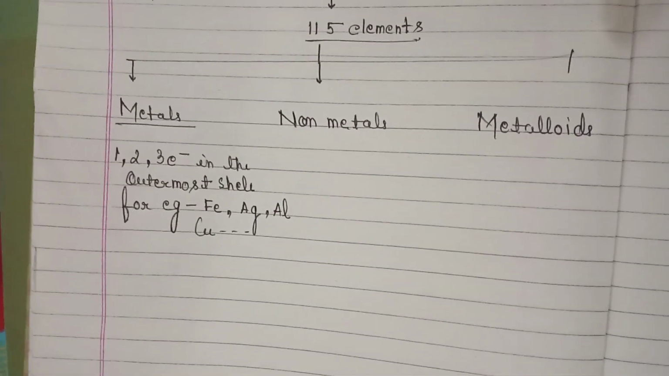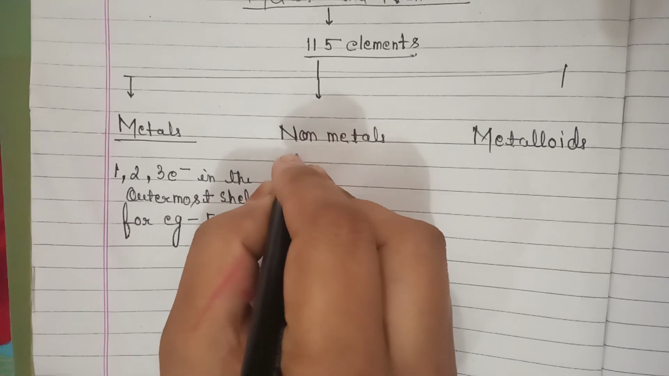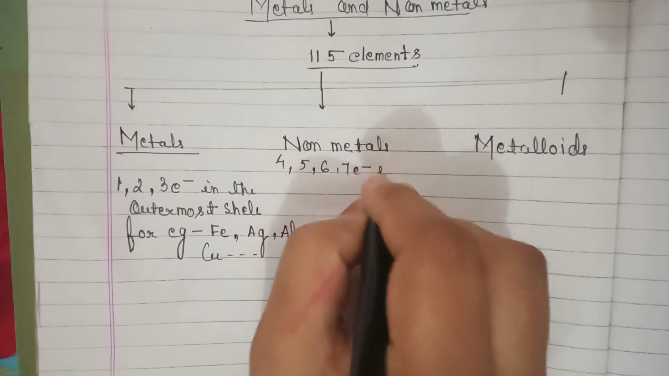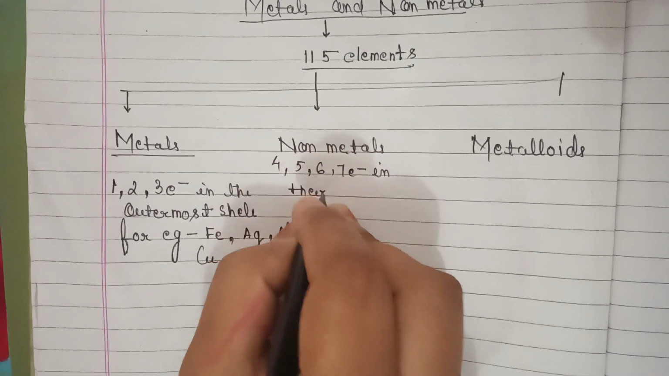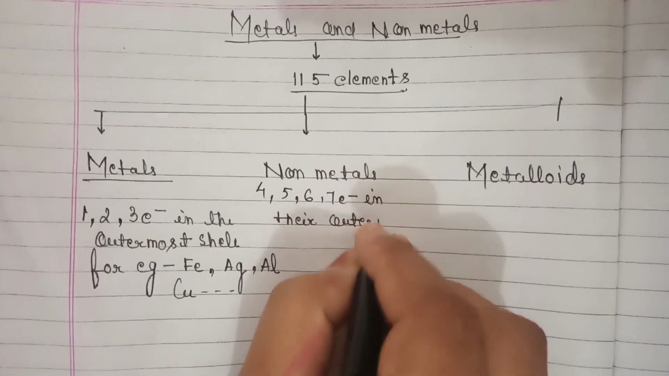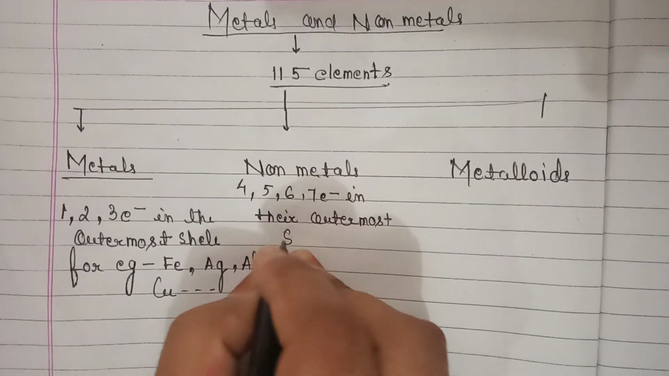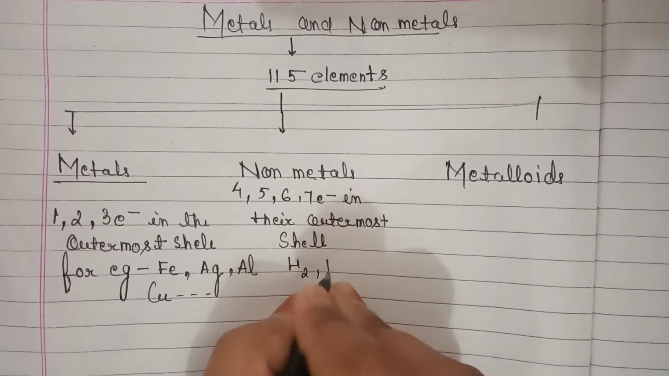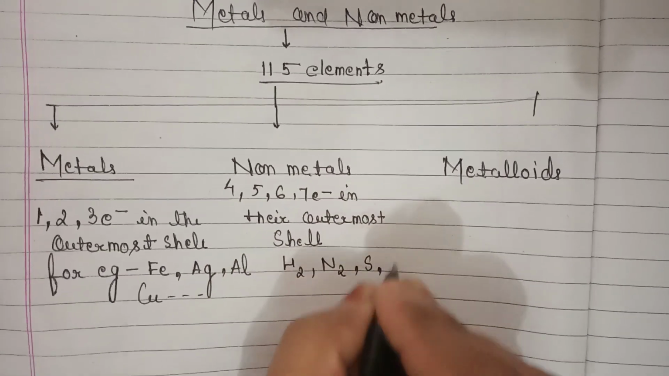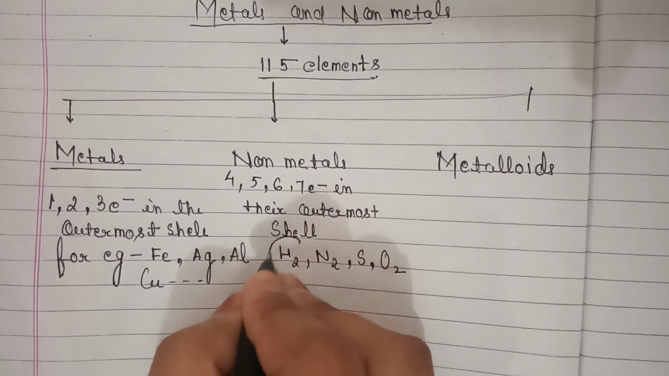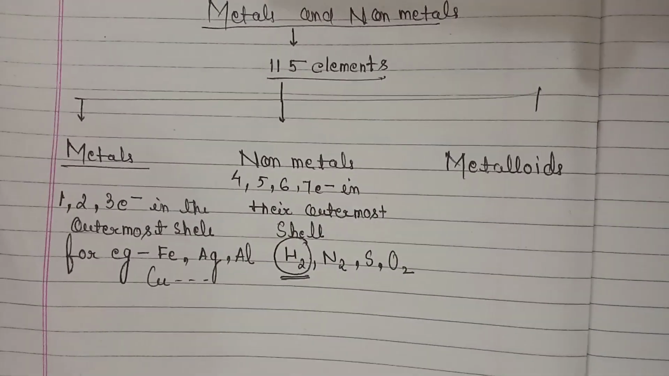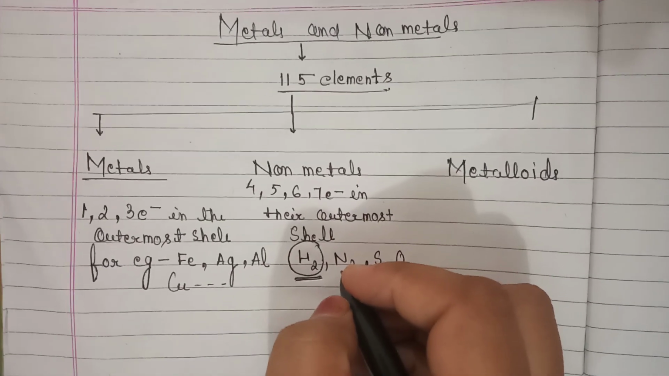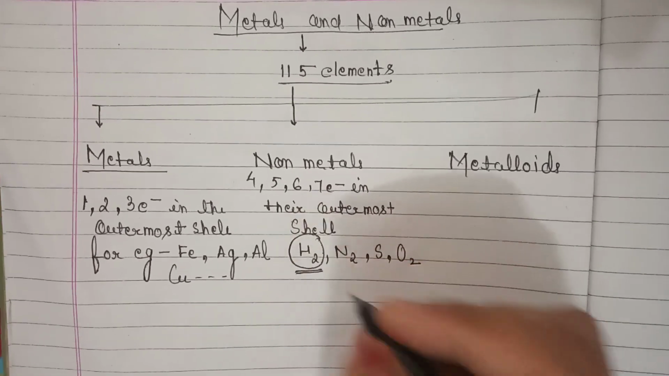Similarly, what are non-metals? The elements which have 4, 5, 6 or 7 electrons in their outermost shell. For example, hydrogen, nitrogen, sulfur, oxygen. Hydrogen is an exception: it is a non-metal, but we categorize it with metals because it is smallest in size.